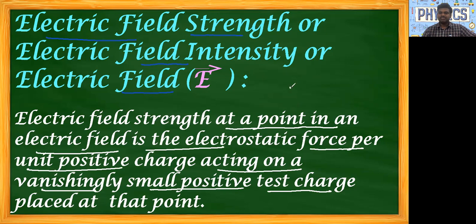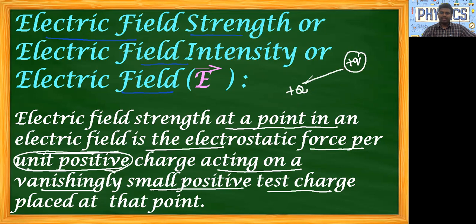Just now we discussed our source charge is plus Q and the test charge is small q, and this is a unit positive charge. This is our unit positive charge acting on a vanishingly small positive test charge placed at that point.